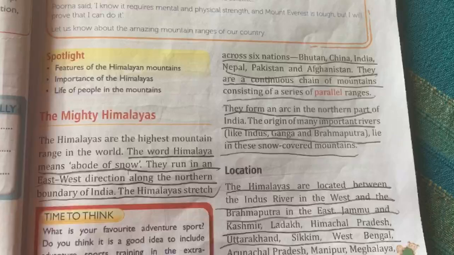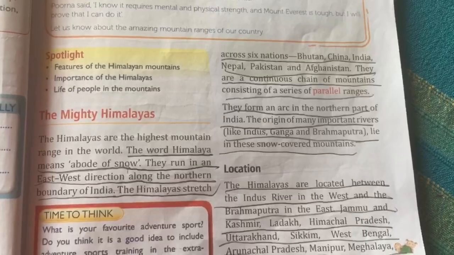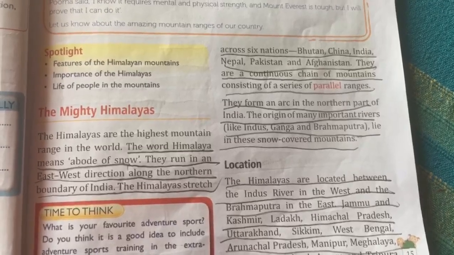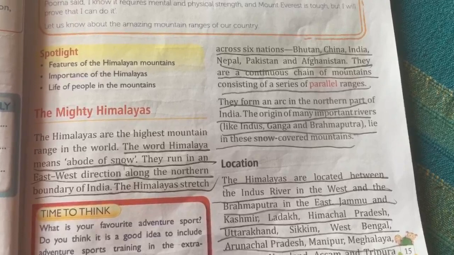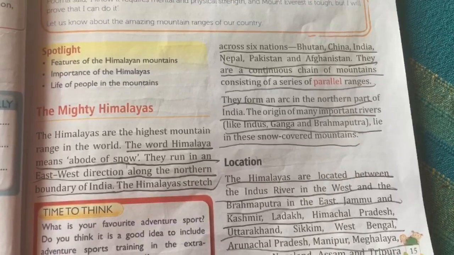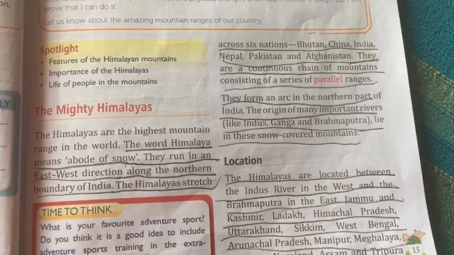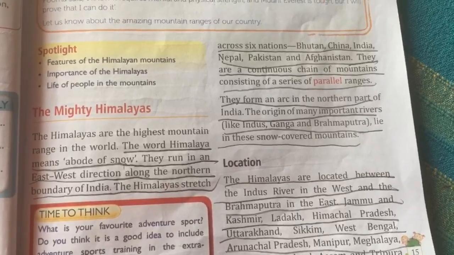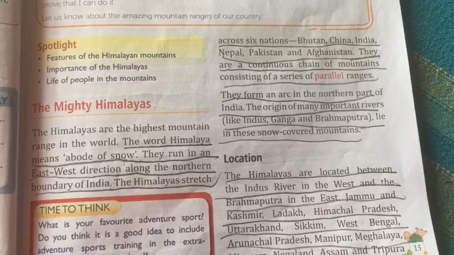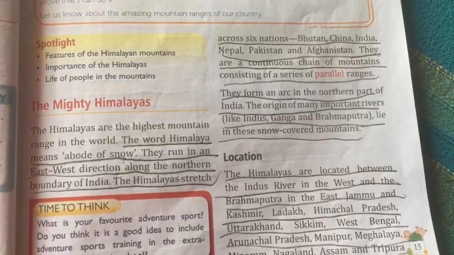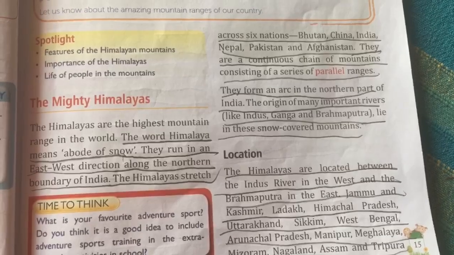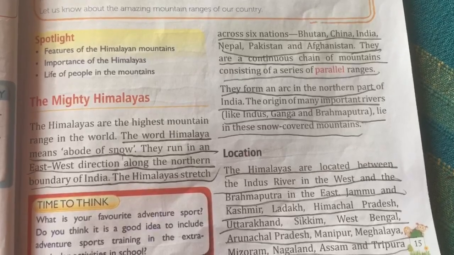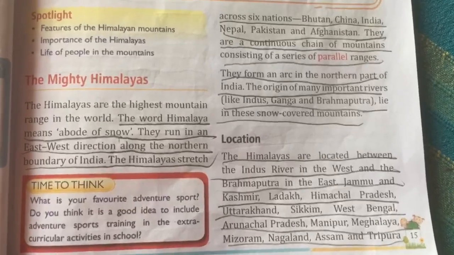The Himalayas stretch across 6 nations: Bhutan, China, India, Nepal, Pakistan and Afghanistan. They are a continuous chain of mountains consisting of a series of parallel ranges. They form an arc in the northern part of India. Many important rivers like the Ganga and Brahmaputra originate in these snow-covered mountains.